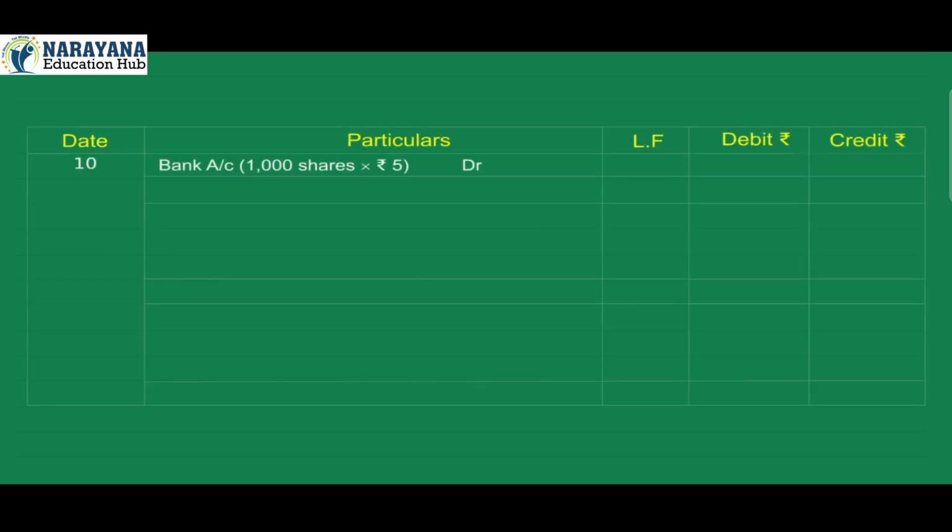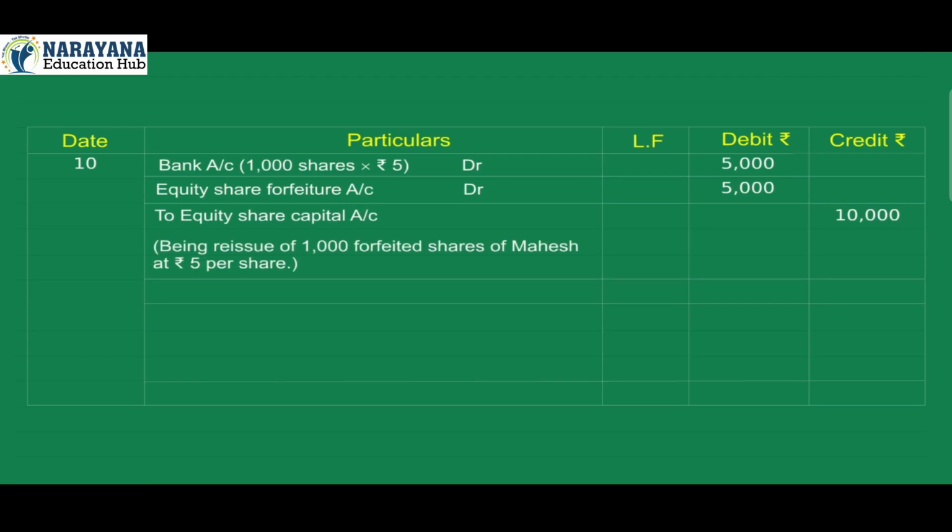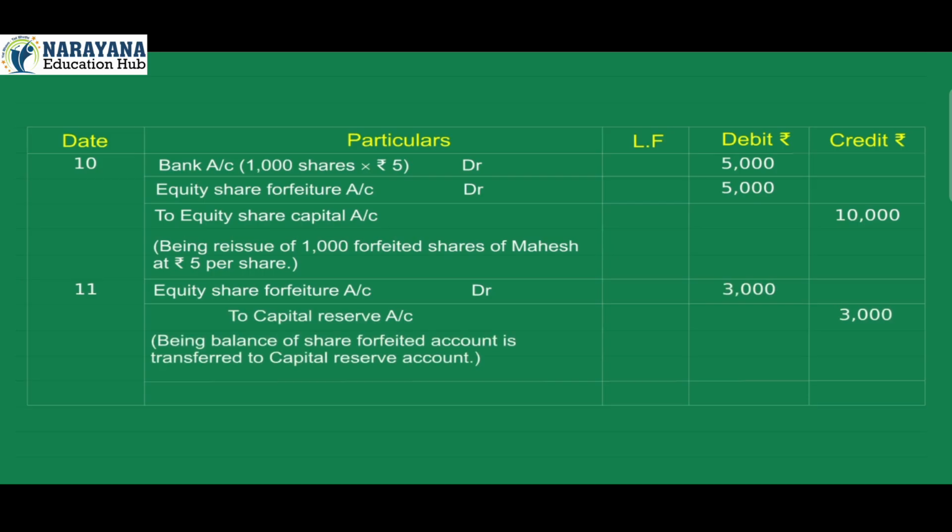10. Bank account debit, 1,000 shares into ₹5, 5,000. Equity share forfeiture account debit 5,000. Equity share capital account credit 10,000. Being reissue of 1,000 forfeited shares of Mahesh at ₹5 per share. 11. Equity share forfeiture account debit 3,000. To capital reserve account credit 3,000. Being balance of share forfeiture account is transferred to capital reserve account.